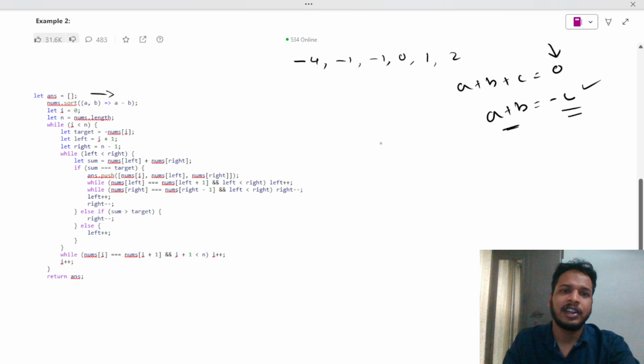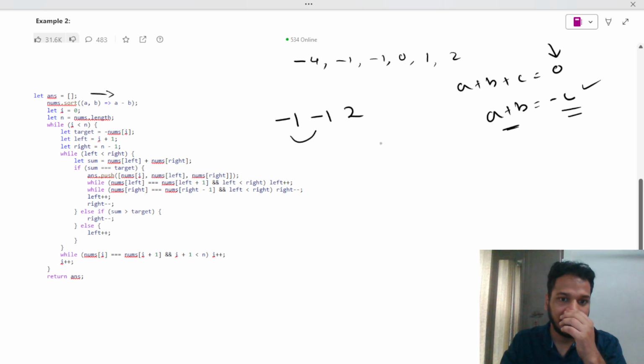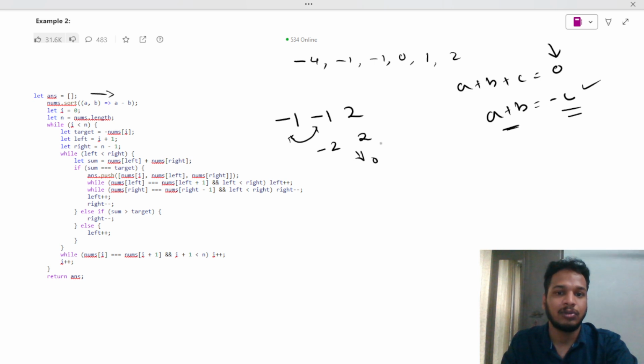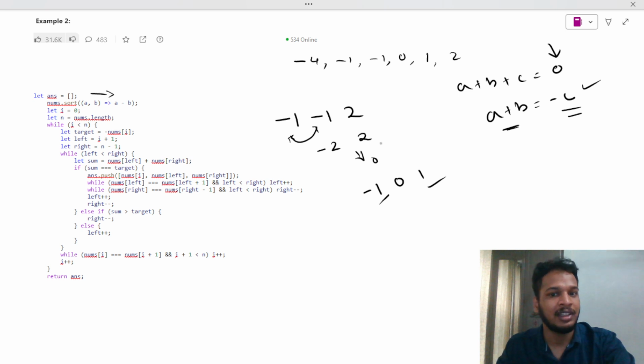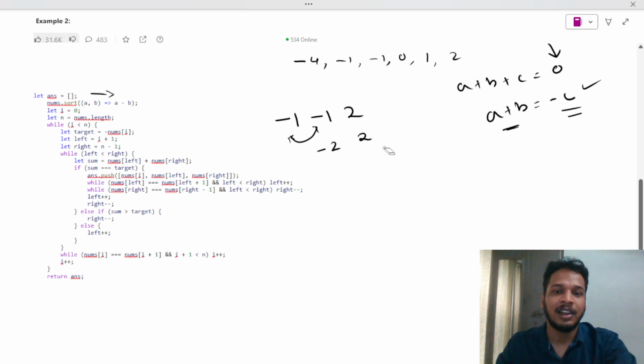If I want to get zero, how can I get zero? In this case, like minus one and two, how do I get zero? When two minuses are there, it will add and my sign will be minus two, and there should be a positive value of the same value to make it zero. In another case, like minus 1, 0 and 1, I'm deducting minus 1 and adding 1, so minus 1 plus 1 is 0, and there is a 0 there, that means it's a valid thing.